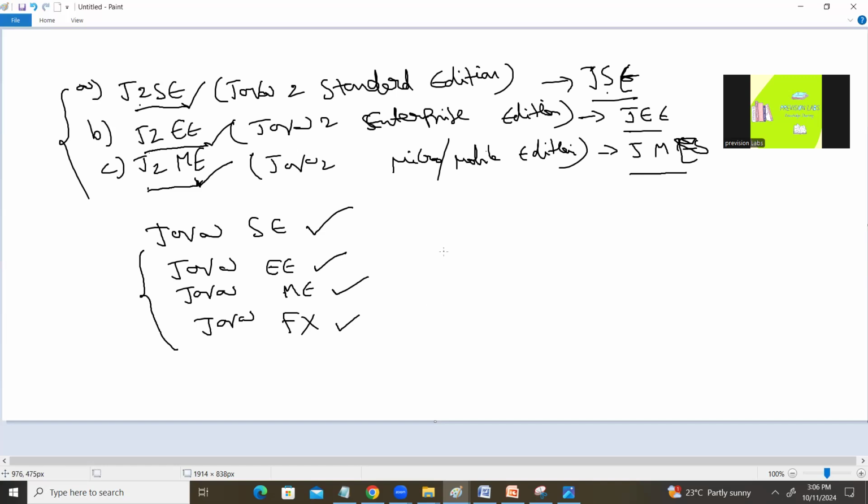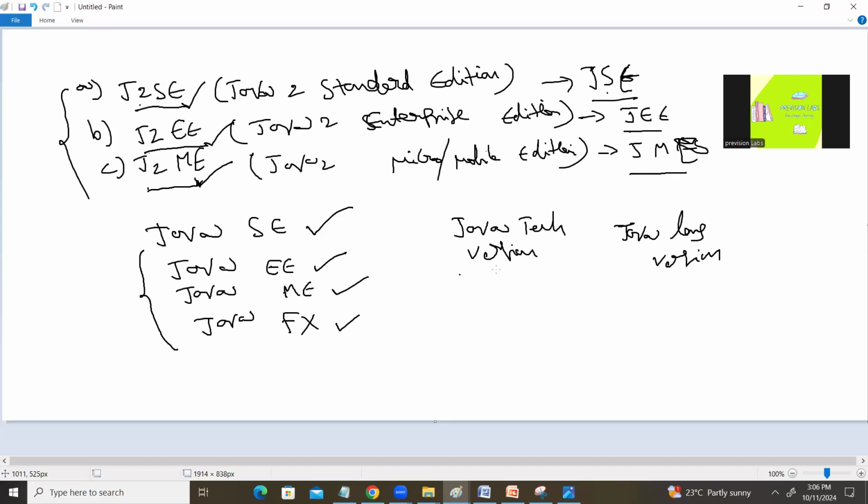Now we'll try to understand the versions of Java. Initially, Java technology versions and Java language versions. We'll see what Java technology is. Why are we calling Java a technology? Why are we calling Java a language? Why are we calling Java a platform also? We'll see that after some time.